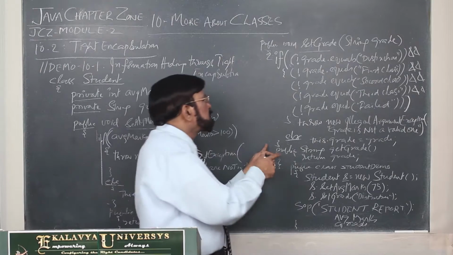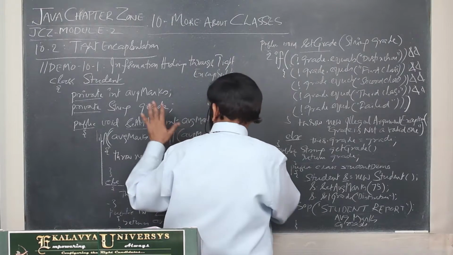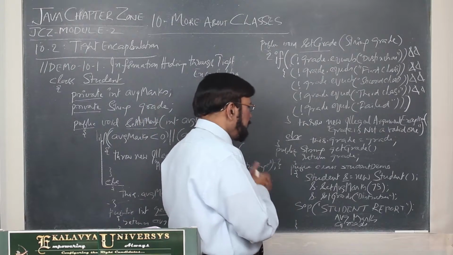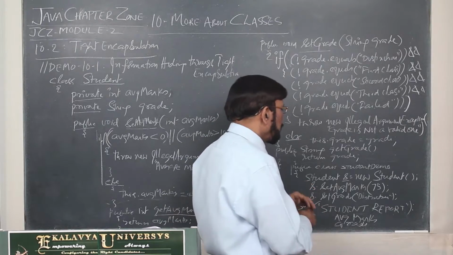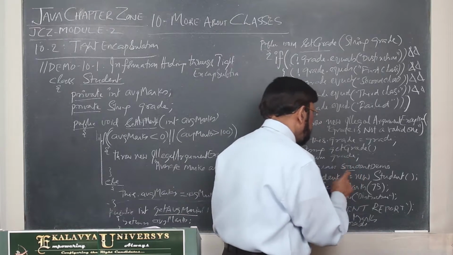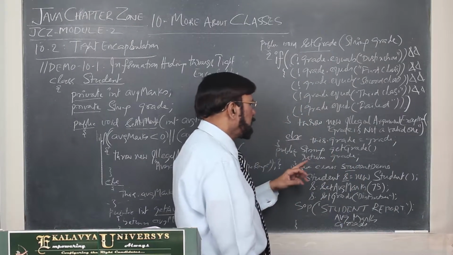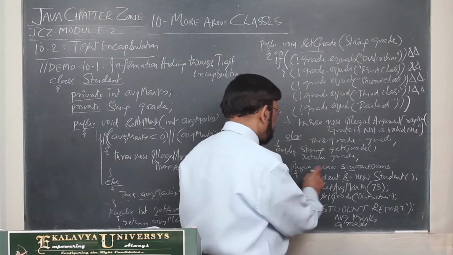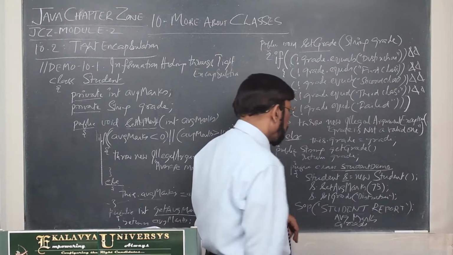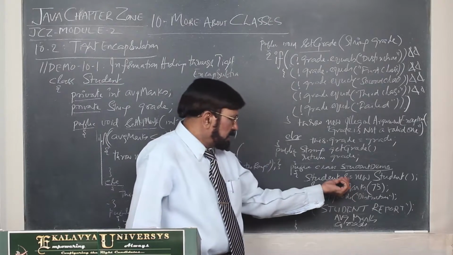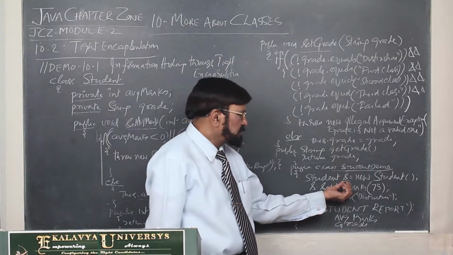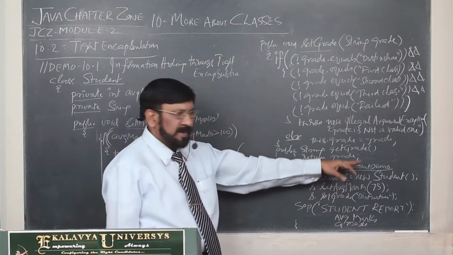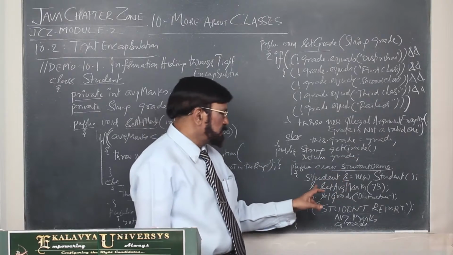Okay. In this way, we have defined the Student class. Thereafter, we are writing the StudentDemo class for the implementation. That is a blueprint class, and this is the implementation class, StudentDemo. In this, we have created a Student object S. I think I need not explain that; many times I explained it to you.